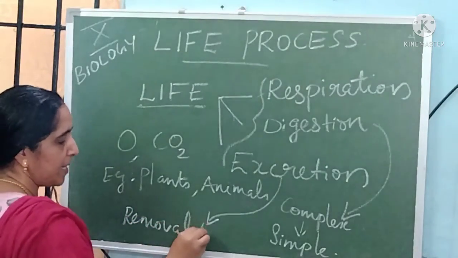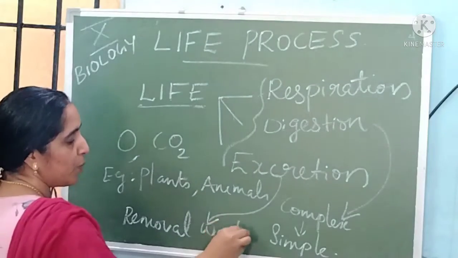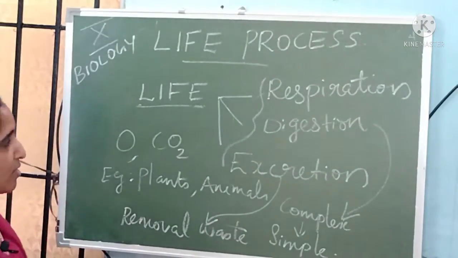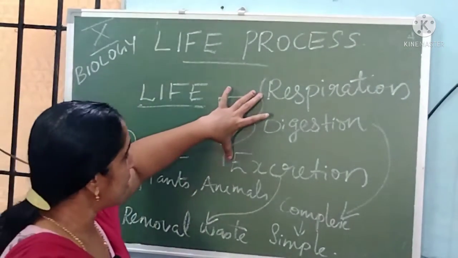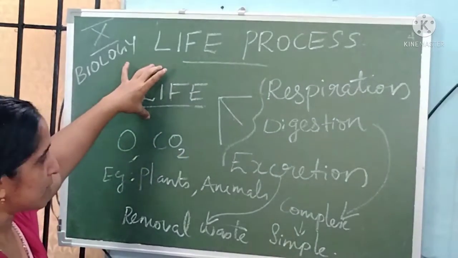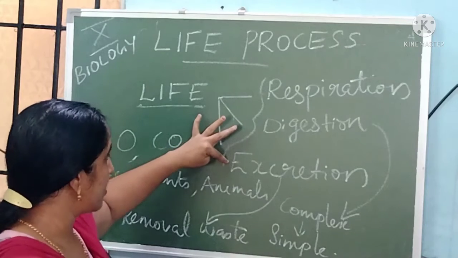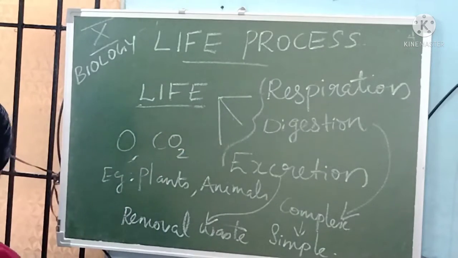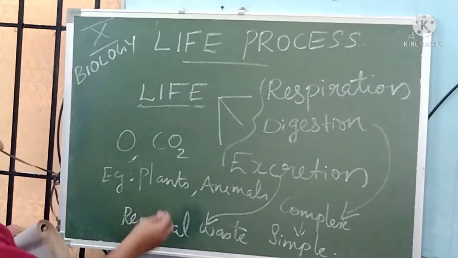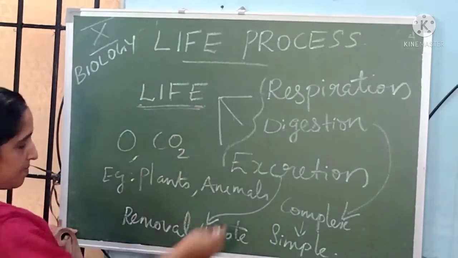Removal of waste matter from the body is called excretion. So these three processes are included in life processes: respiration, digestion and excretion. Hence we can say that an organism has life.